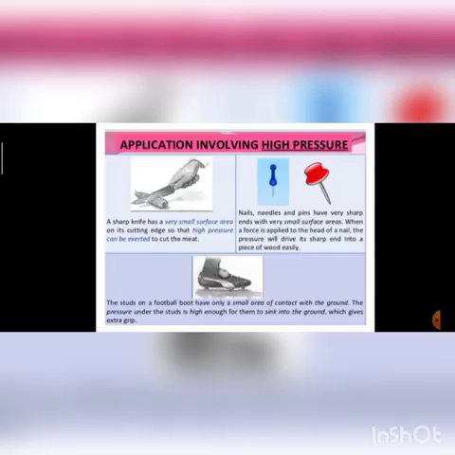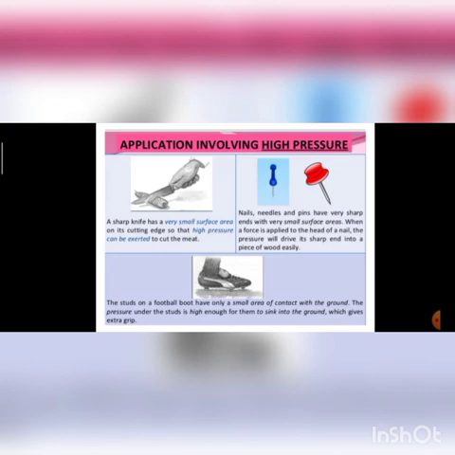Similarly, other examples of high pressure, like if we use sharp knives. Sharp knives means reduced area, very little area is in contact with the vegetables, so we can apply more force, we can apply more pressure with sharp knives due to their small area. Similarly, pins and needles should be very sharp because they have to go inside the surface. Their area will be less, they will exert more pressure and go deep inside the wood.